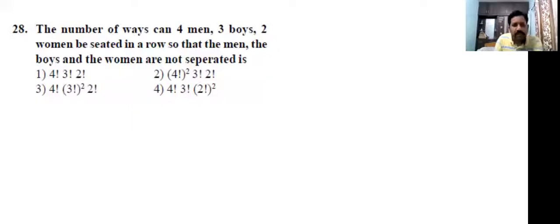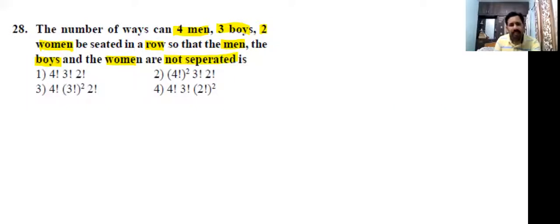The number of ways can 4 men, 3 boys, 2 women be seated in a row so that men, boys and women are not separated. Men, boys, and 2 women sit in a row, but those are not separated.